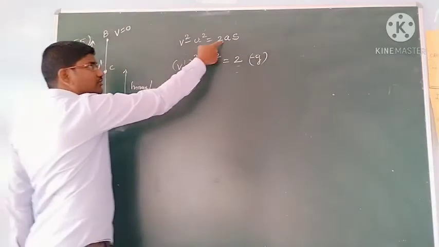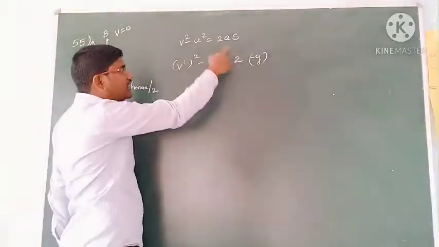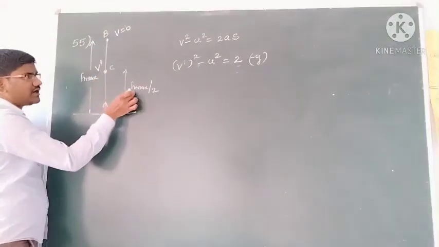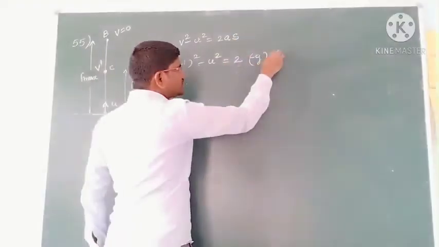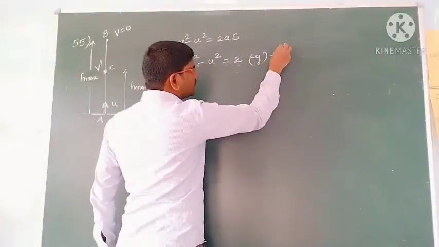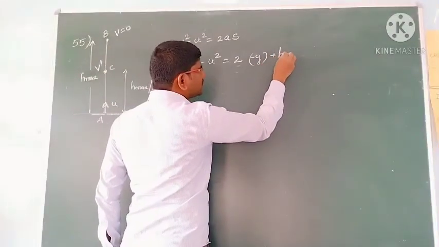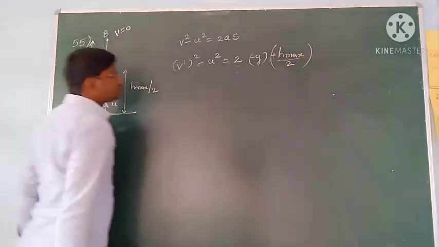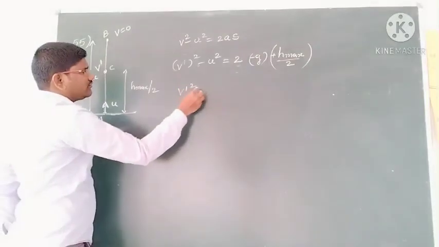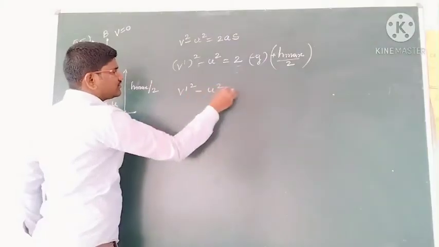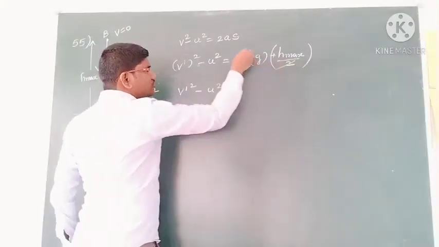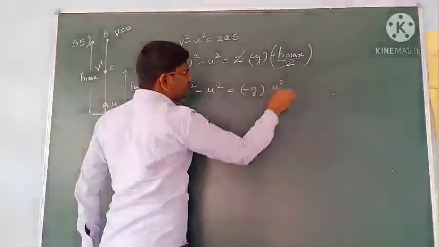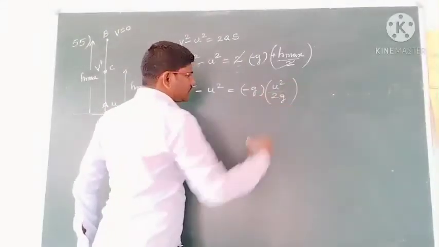So that's why the value is minus g. For a vertically projected body, a is minus g, you know. And from this point, the displacement is half of the maximum height. It is upward, so the displacement is positive. So that is how much you write? H maximum by 2 we have to write. Then v dash square minus u square is equal to, this 2 gets cancelled, minus g into h maximum. H maximum value we know is u square by 2g.